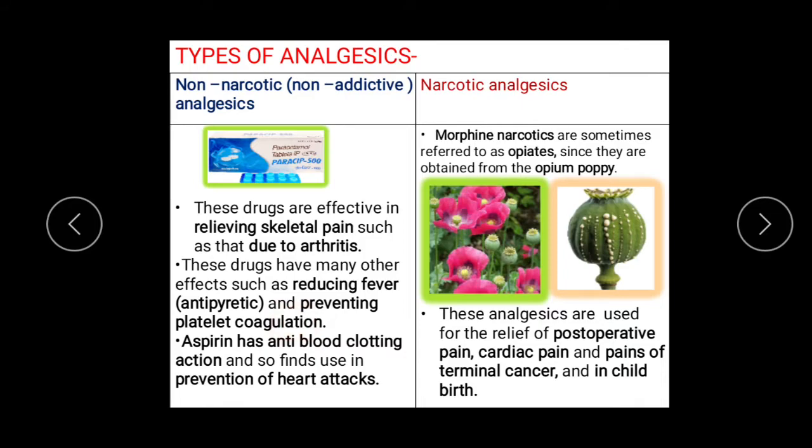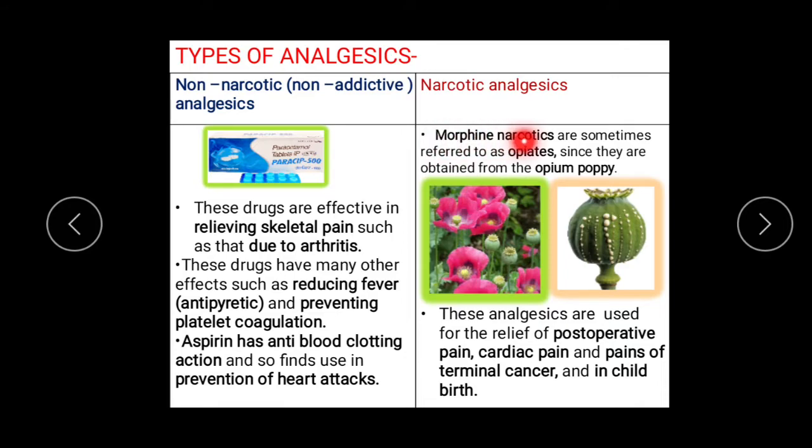You might have often heard that during heart attacks, aspirin is given. Why? Because aspirin has anti-blood clotting action, so it can prevent heart attack. In narcotic analgesics, we have morphine as a narcotic.